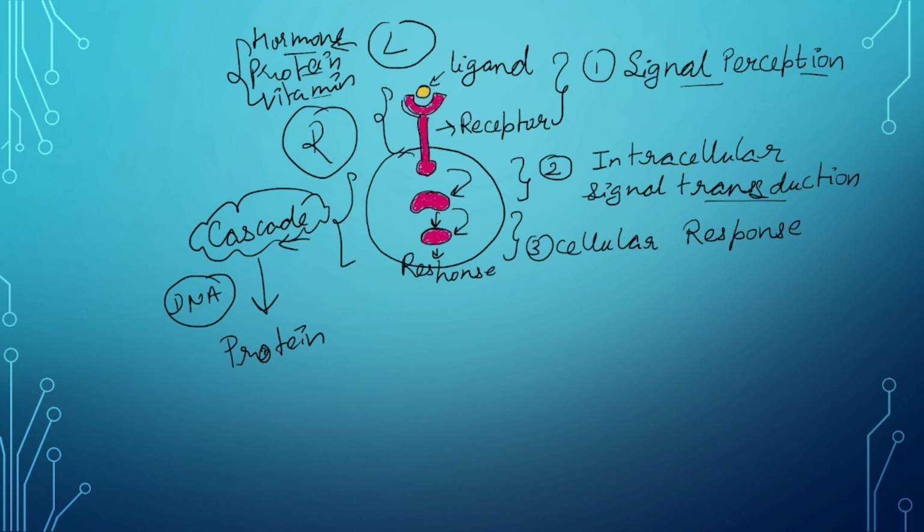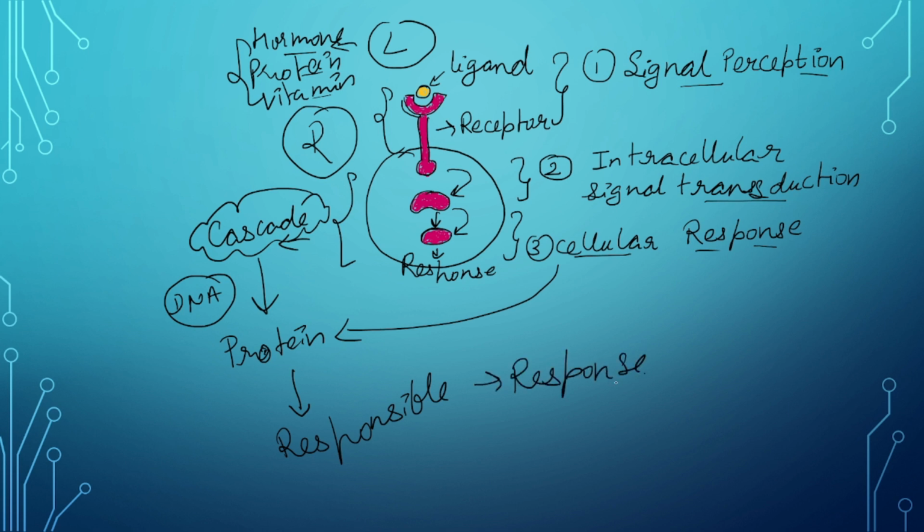Once the receptor has received the ligand, the signal would be passed intracellularly, and then there would be a cellular response. How? Due to the formation of a particular protein, which would be responsible for that particular response. So this was about the ligand and receptor concept.